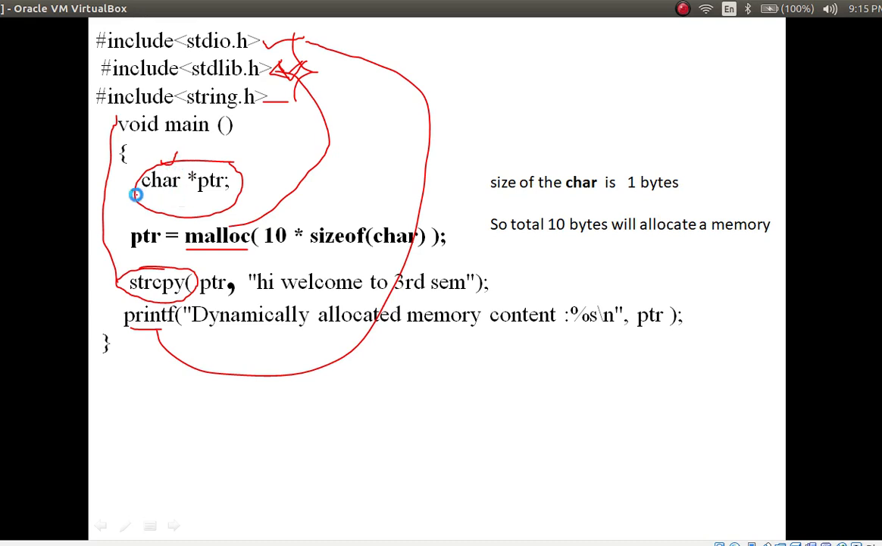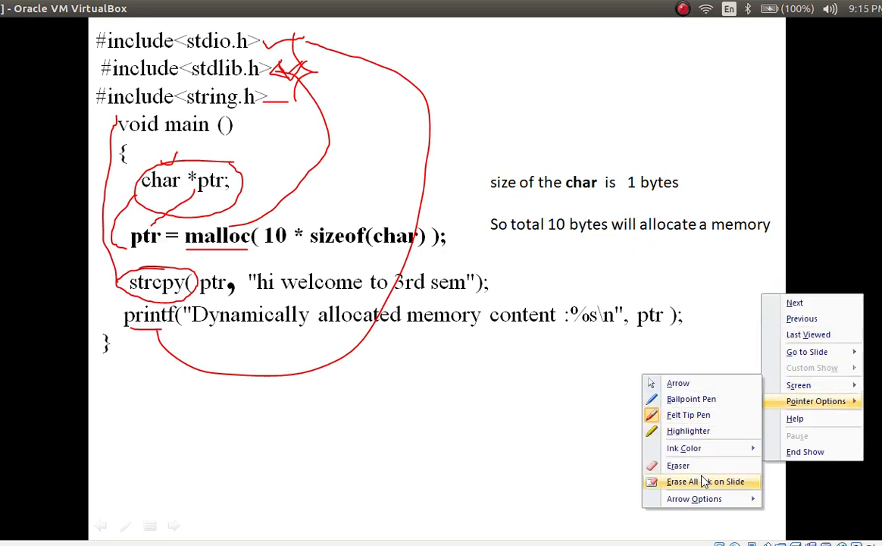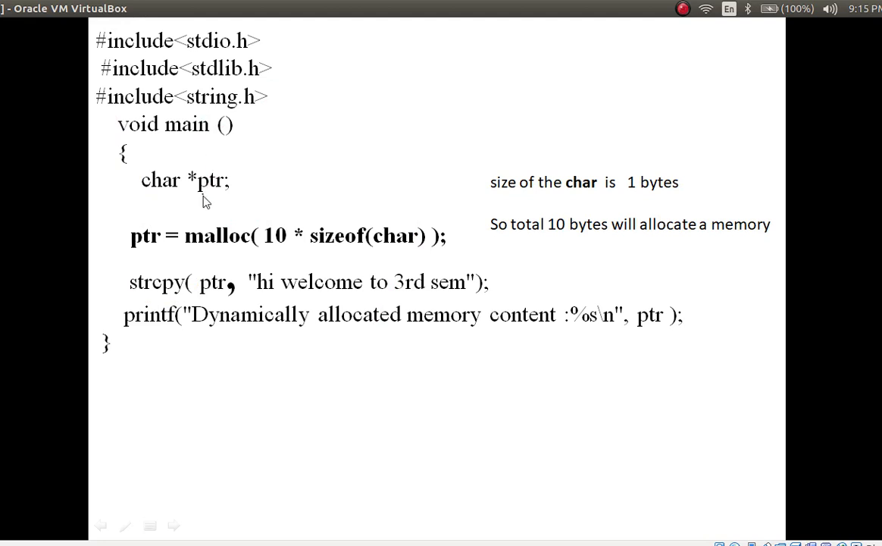Okay, and use the malloc syntax: pointer name, assign to this pointer the function malloc. How much size do you require? 10, then size of char. Size of char is 1 byte. So 1 into 10, how much? 10 bytes. Total space is 10 bytes. It is going to allocate.